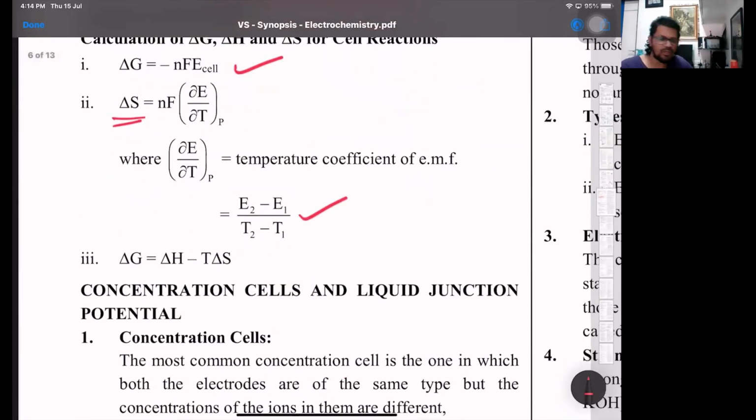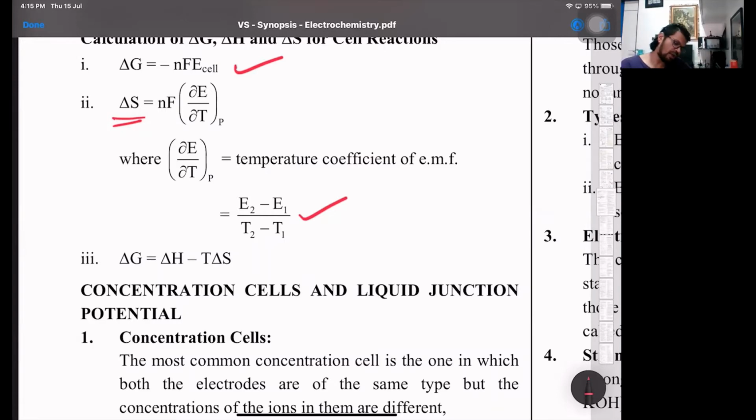We know the Gibbs-Helmholtz equation, delta G is delta H minus T delta S. We can predict the spontaneity. Delta G is the free energy change. Delta H is the enthalpy change, exothermic or endothermic. And delta S is the entropy change, where if the reaction has more gaseous products, then delta S is going to be positive. And if the gaseous products are less than the gaseous reactants, delta S will be negative.